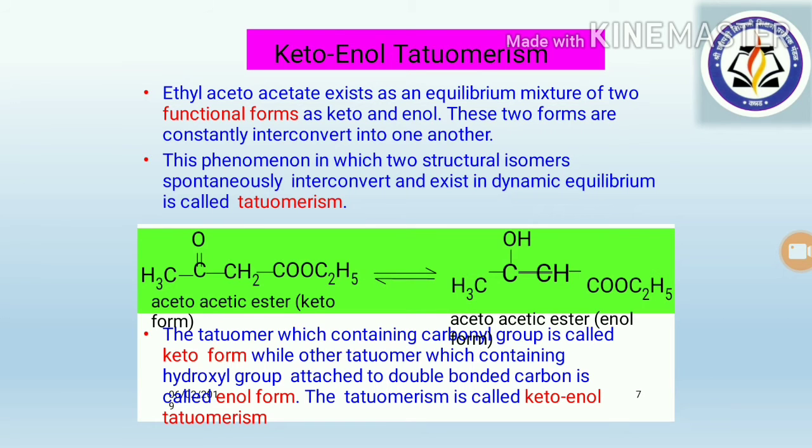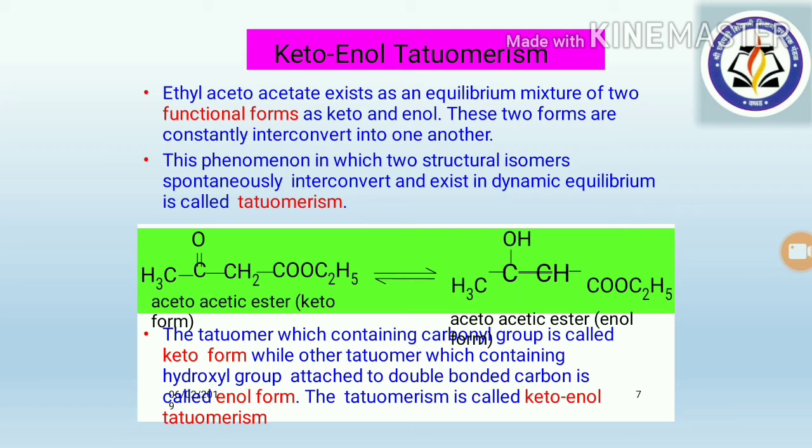Keto-enol tautomerism, let us see here. The ethyl acetoacetate exists as an equilibrium mixture of two functional forms that are known as the keto and enol form. These two forms constantly interconvert into one another. This phenomenon in which two structural isomers spontaneously interconvert and exist in dynamic equilibrium is called tautomerism.